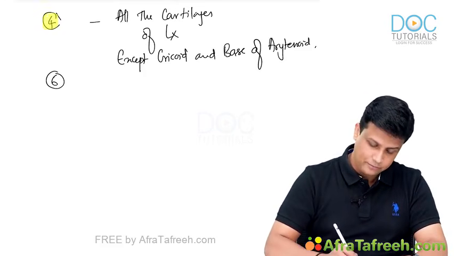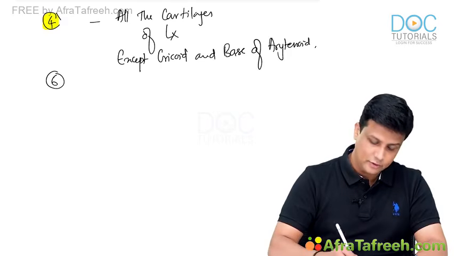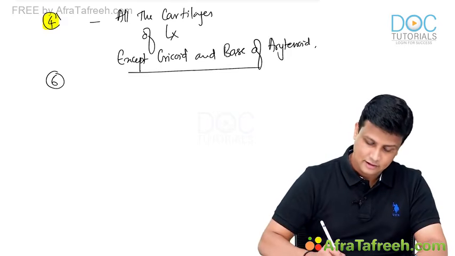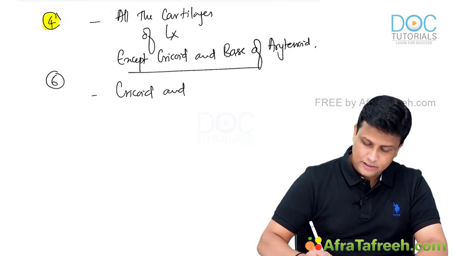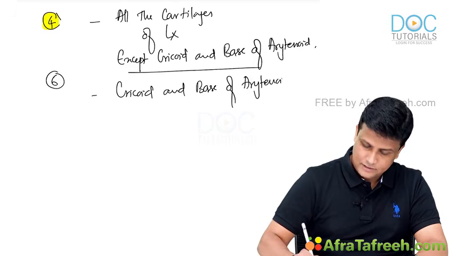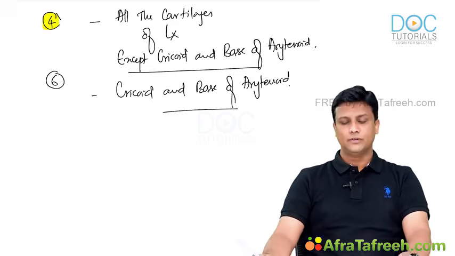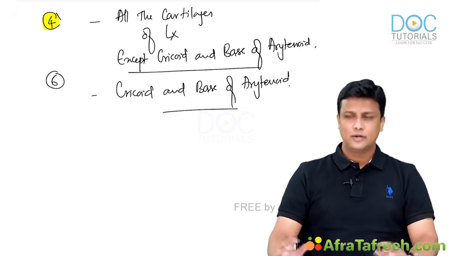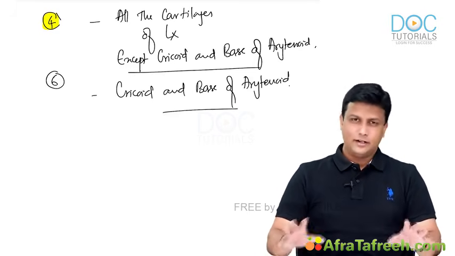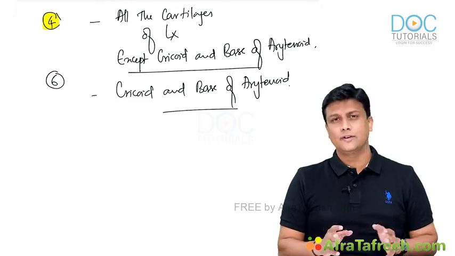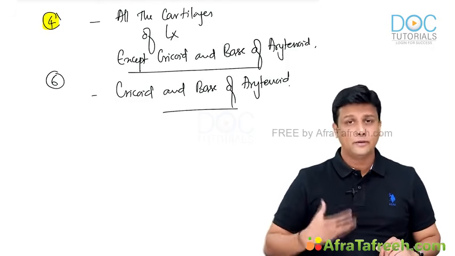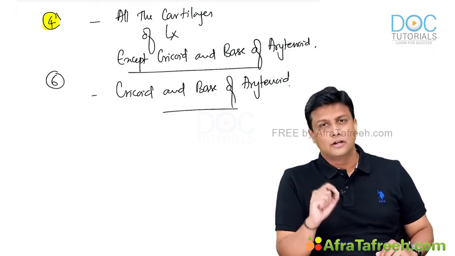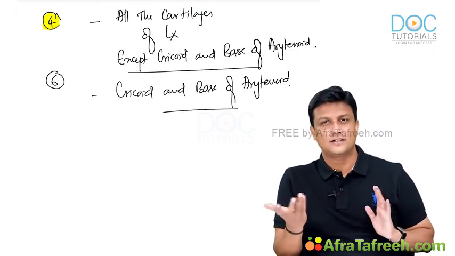Then of course, they are derived from the 6th arch. So the cricoid and base of arytenoid are derived from the 6th arch. Perfect. Mostly there is no clarity on this, guys. Roughly we say all the cartilages of the larynx are derived from the 4th and 6th arch, but if you want to remember something, remember that the cricoid and base of arytenoid are derived from the 6th arch only.